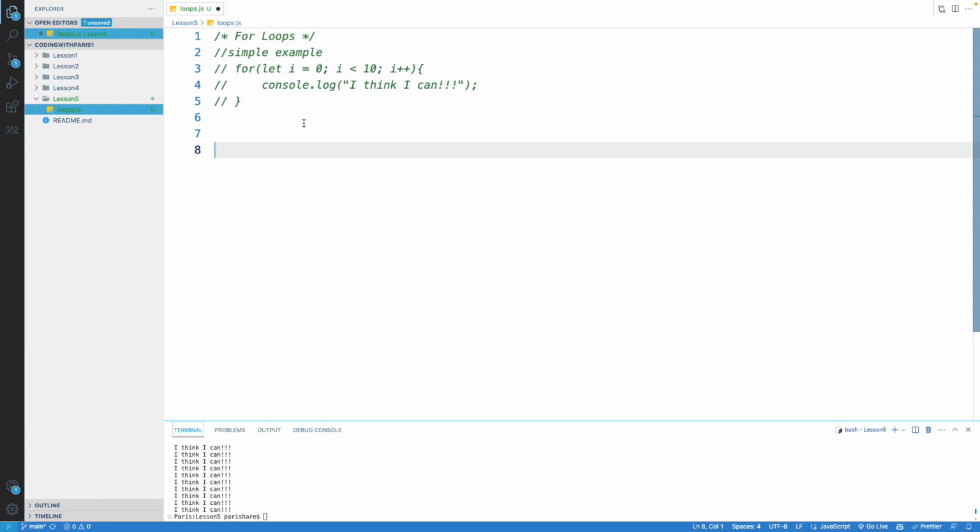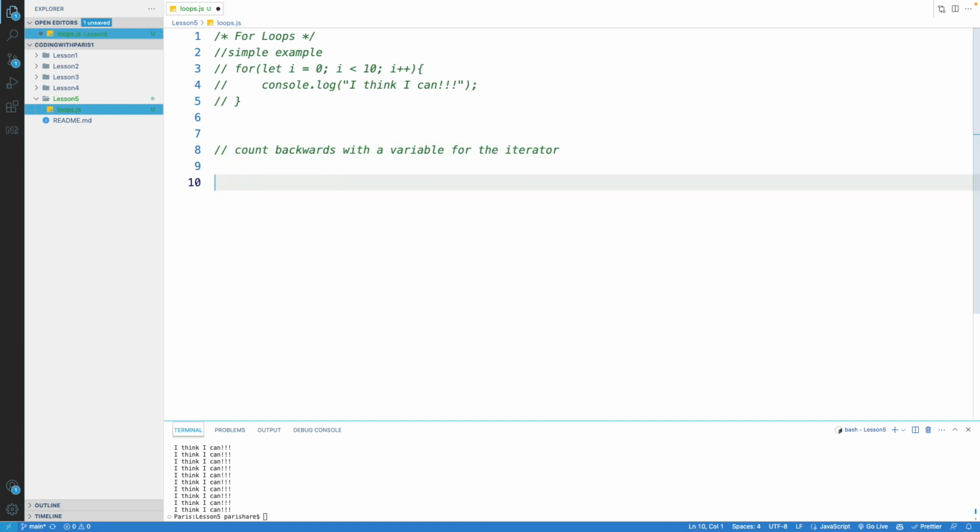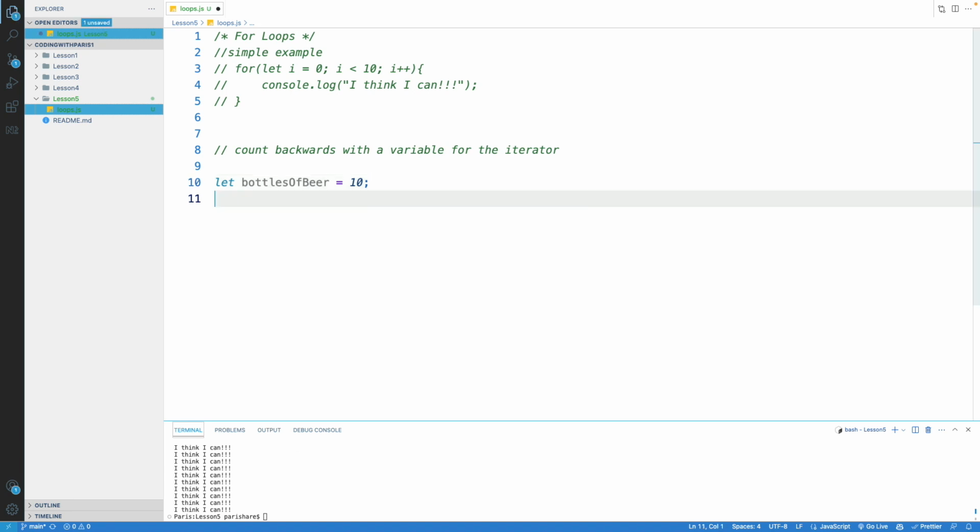And let's dive into a second example and change things up a little bit. In this example, we're going to count backwards with a variable for the iterator, just to show that we can do this. So let's set a variable called bottlesOfBeer and set it equal to 10, and then we're going to do another for loop.